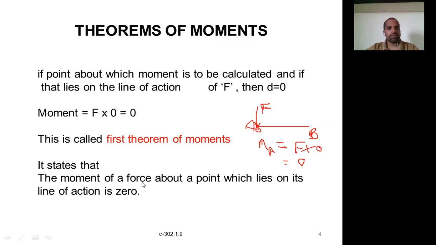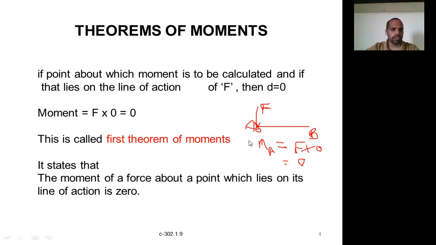So it states that the moment of a force about a point which lies on its line of action is 0. This is called the first theorem of moments. Please remember it. Not only this example, there can be any number of examples. Whenever the force is passing through the point about which we need the moment, then the moment becomes 0. That's the first theorem of moments.